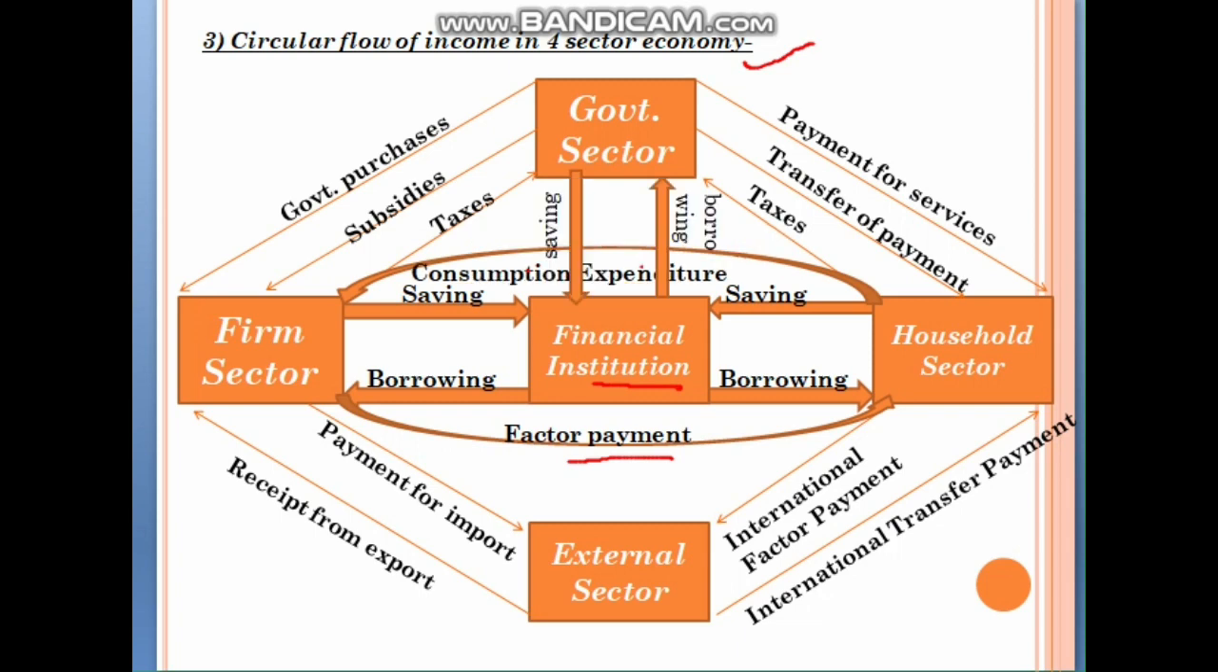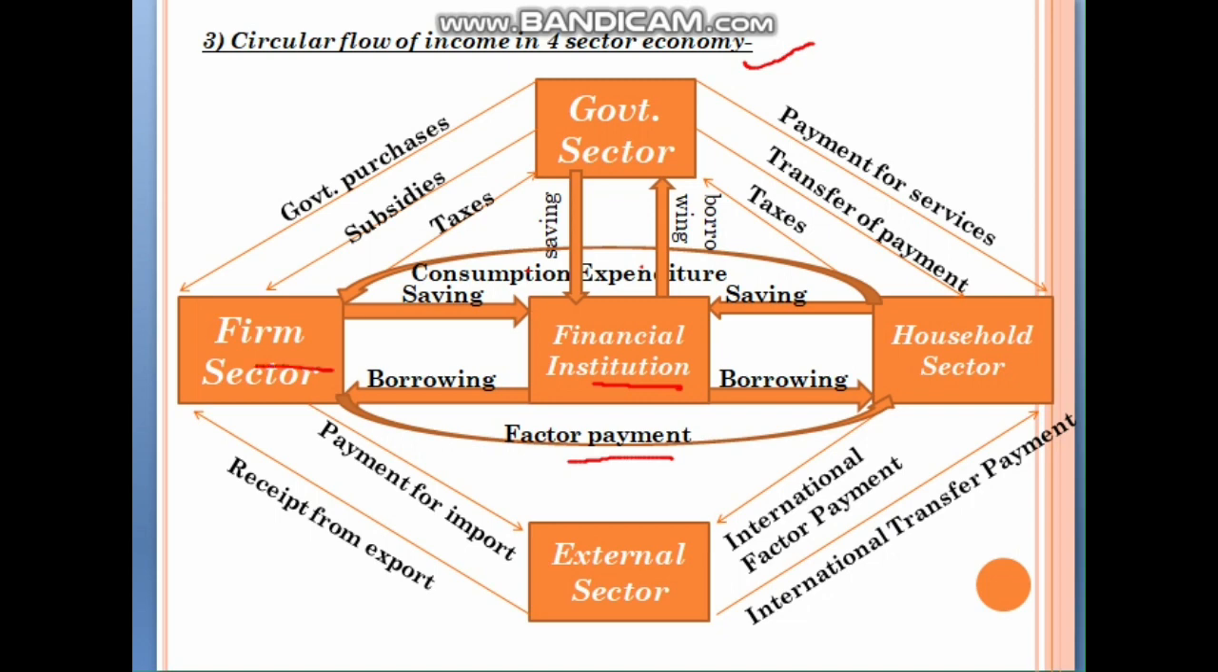So the role of financial institution is also the same here. The firm sector and household sector, including the government sector, do savings in financial institutions, and they also do borrowing from financial institutions like we do. Here, the role of the government sector is also the same.